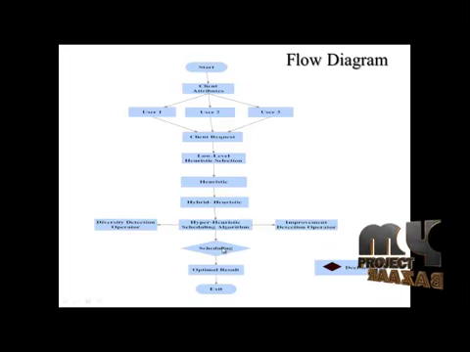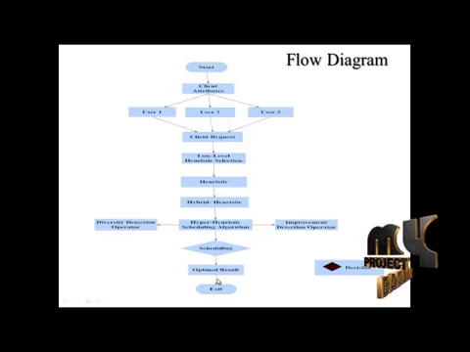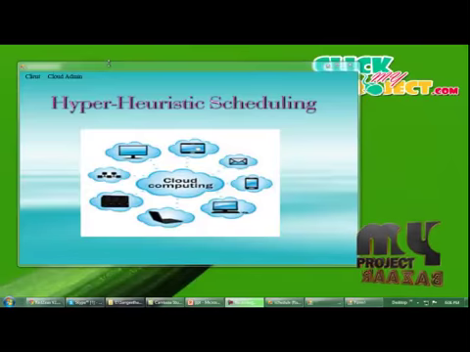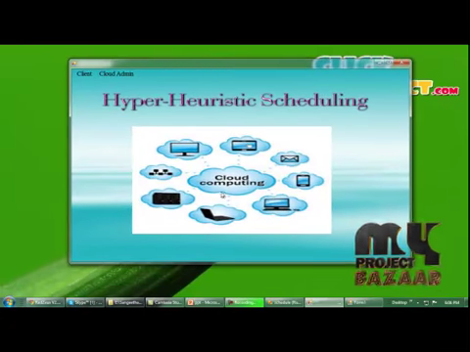Next we schedule the process. The proposed algorithm can give better results compared to other scheduling algorithms, that is, the optimum result. Then we stop the process. Now we are going to run the project of hyper-heuristic scheduling. This is the home page of hyper-heuristic scheduling.